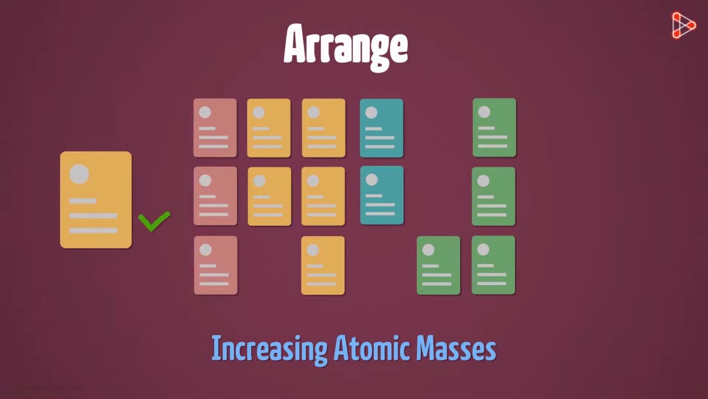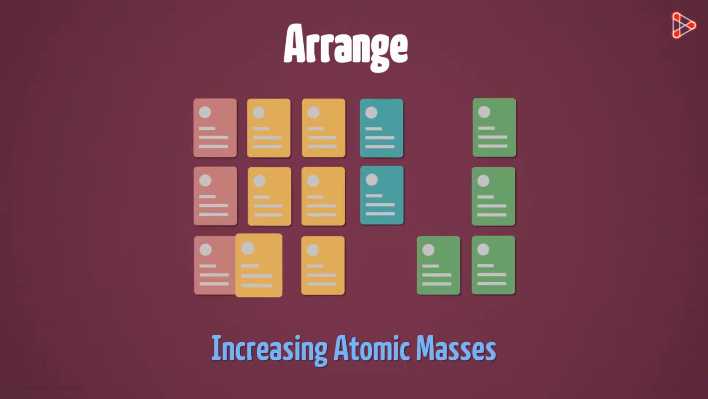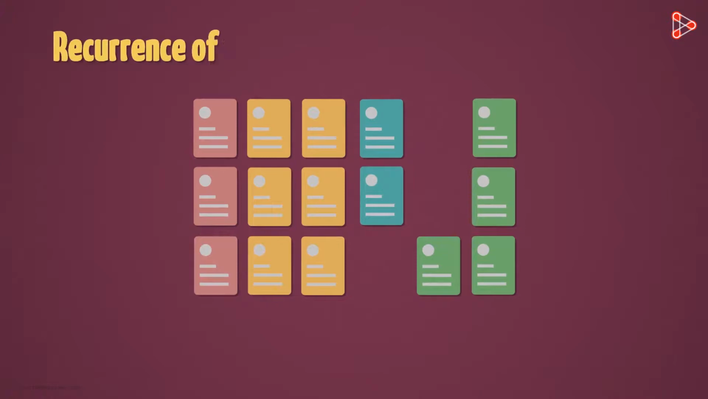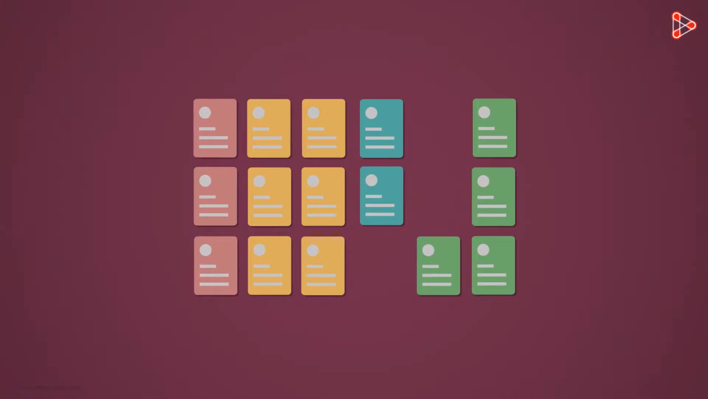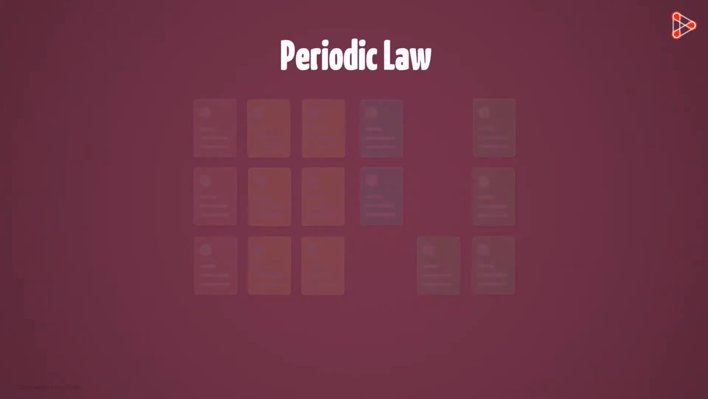The second observation that Mendeleev had was the recurrence of the physical and the chemical properties of these elements. When arranged in a systematic manner, it was found that the physical and the chemical properties of elements recurred at a particular interval of frequency. With this, Mendeleev came up with a law. He named it the periodic law.